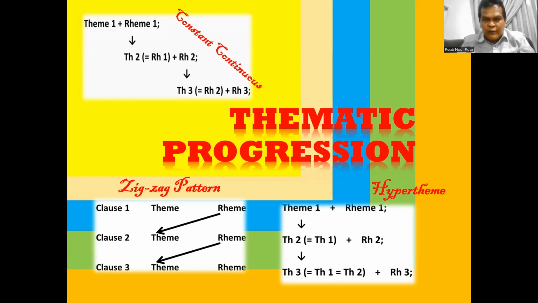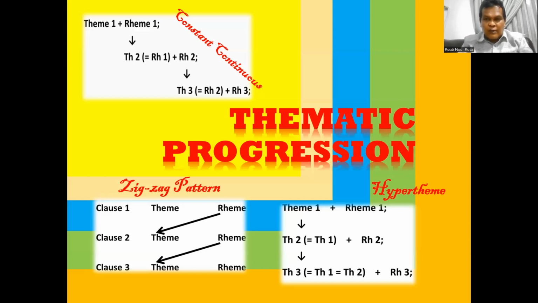In this video, our topic is thematic progression. Thematic progression is studied at the level of discourse or text. It means that we are not talking only about the clause level, the structure of a clause, but about the structure of a discourse or of a text. In other words, in thematic progression, we are studying how to arrange clauses into a cohesive text.